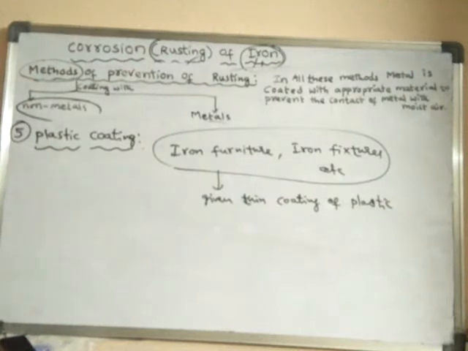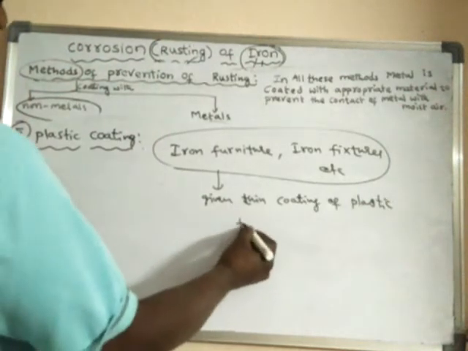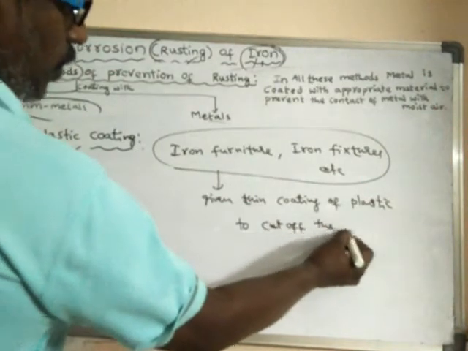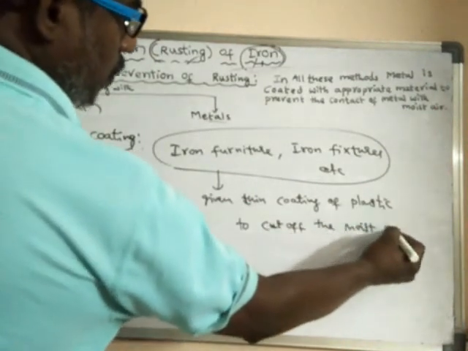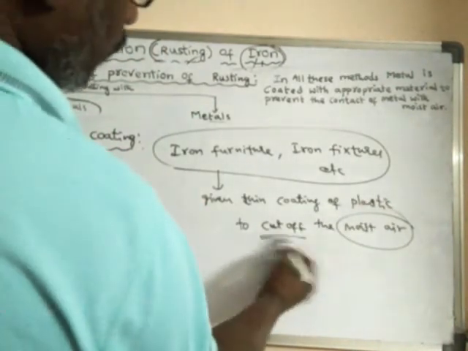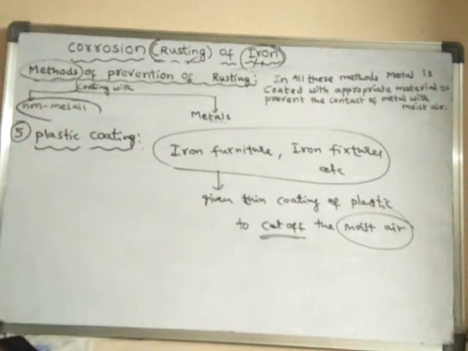So this will cut off the moisture and prevent the rusting. When moist air is cut off from the metal, that metal does not come into contact with moist air. Hence, the rusting is prevented. So these are some of the methods by which non-metals are coated on the iron to prevent rusting.